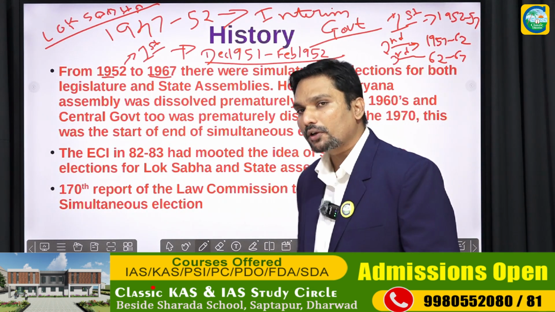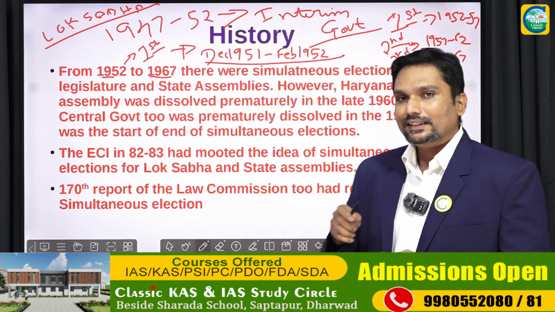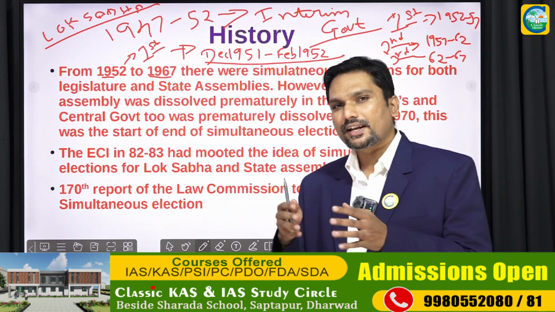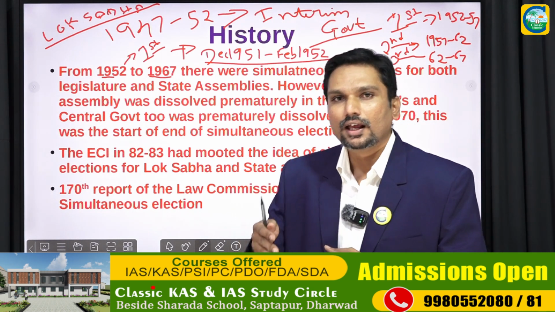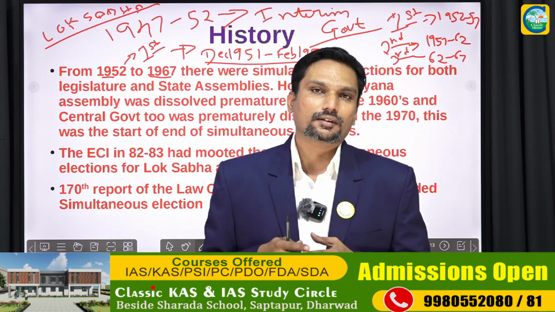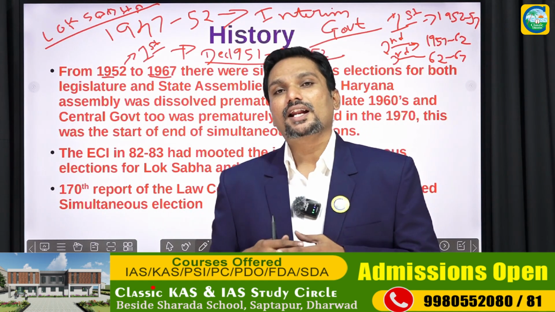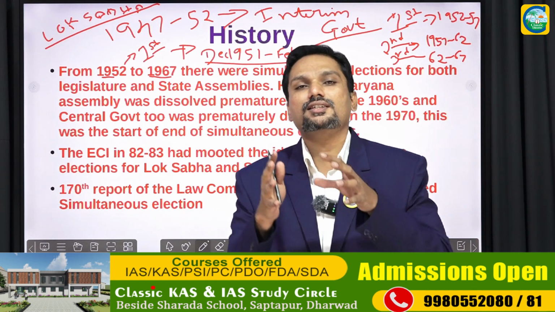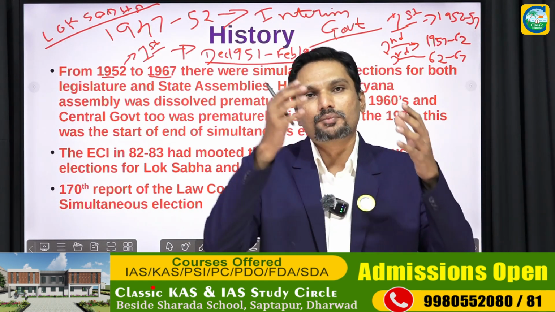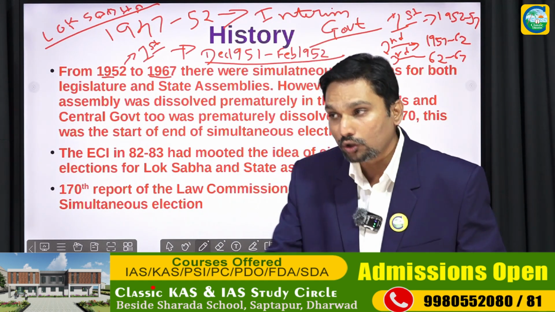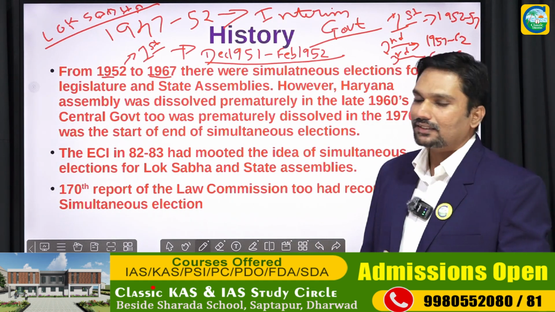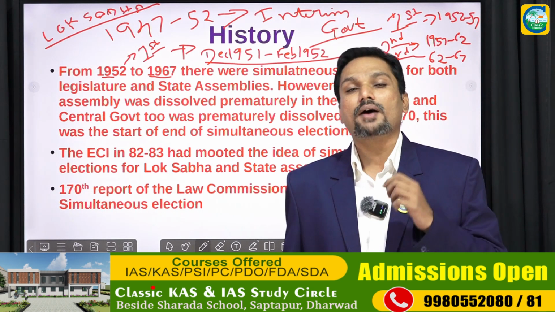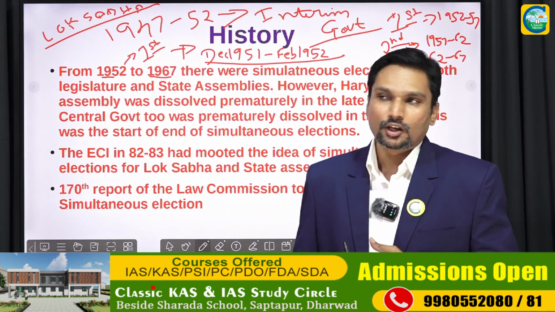It was not continued because in the late 60s, somewhere around 1968 and 69, there were some state assemblies which were dissolved before the completion of their regular tenure, right? So that was the first step where a few of the states got derailed from the simultaneous election setup. And also in the early 1970s, the Lok Sabha too was dissolved by the then Prime Minister Indira Gandhi.